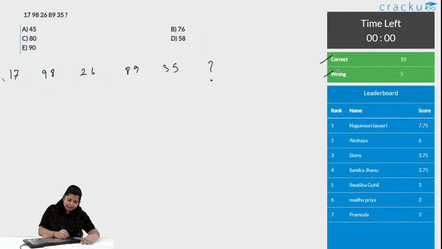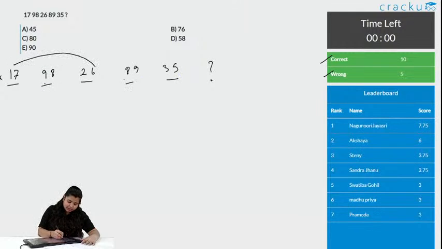See, in this case, what is happening is the number is suddenly getting increased here and again suddenly getting decreased here, right? But again it is getting suddenly increased here. So you can say either something is added and subtracted, and that is some cube of something or squares of something. And the other thing you can notice is these all numbers are small and these all numbers are larger.